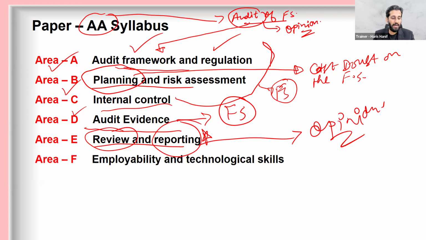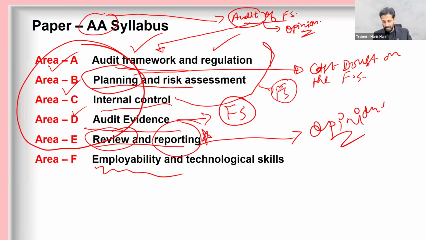And the next area is area F, which is not examinable content, but is actually about employability and technological skills. This is the area where you use technology, that is how to prepare and how to use the ACCA practice platform. What are the options and tools available? So you can see that areas A to E are the examinable content of the syllabus. This is not the examinable content, as I have mentioned.